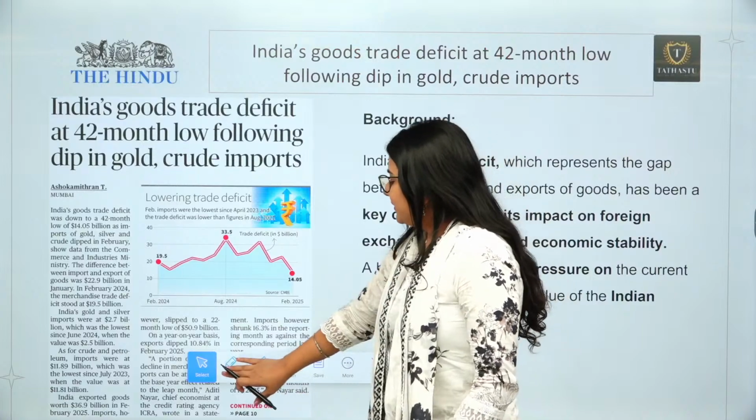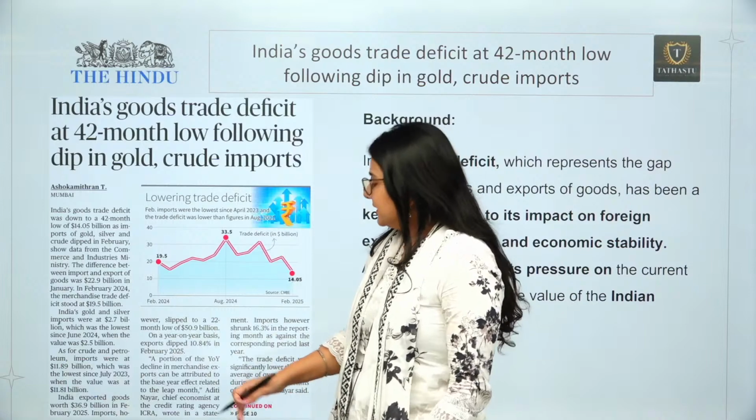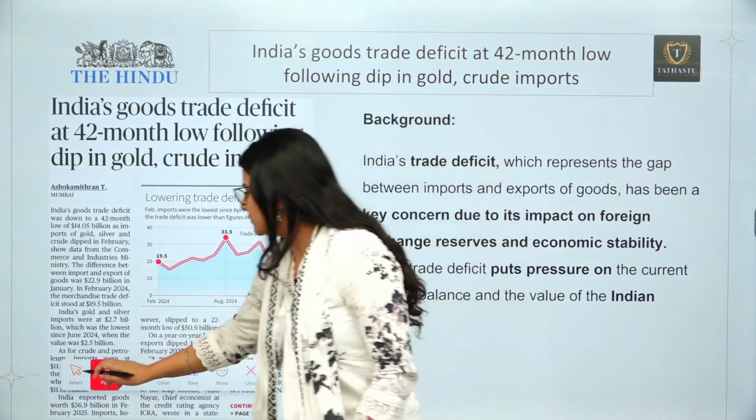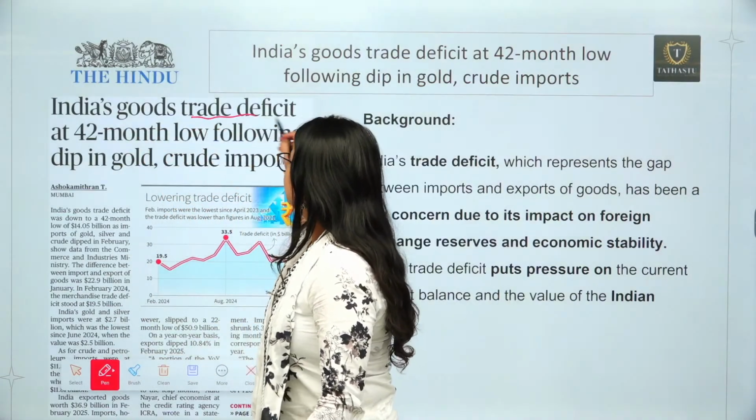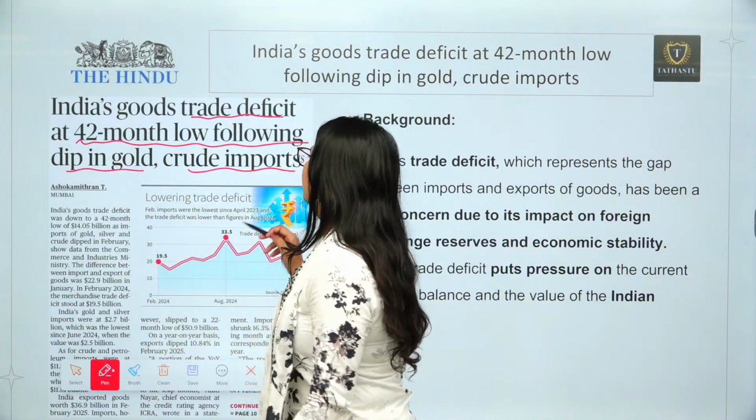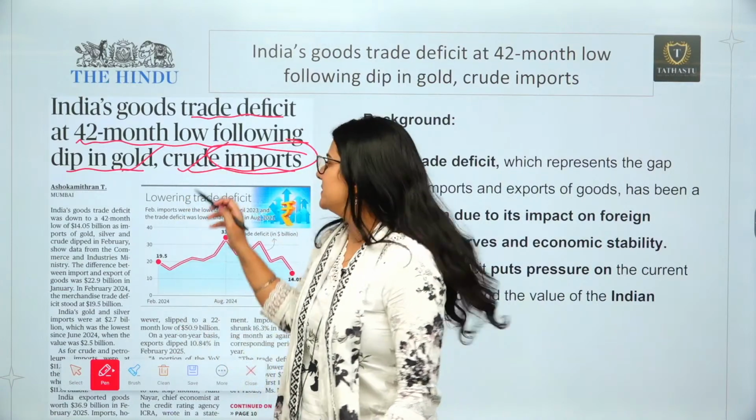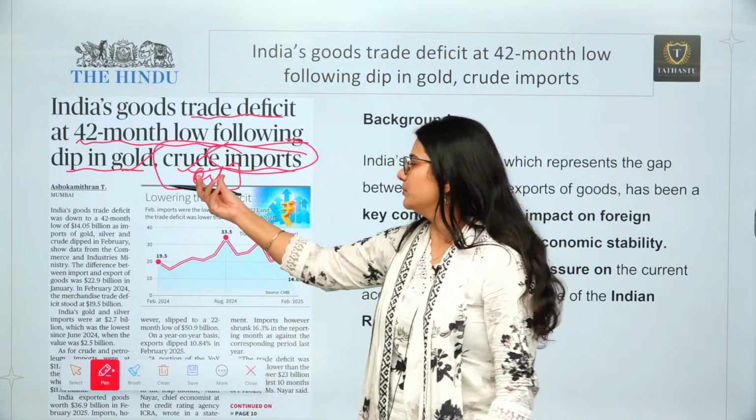So let's come to our first article, which is kind of good news: Indian goods trade deficit. First of all, you need to understand it's a goods trade deficit. Trade deficit at a 42-month low following a dip in gold and crude imports. We all know about gold and crude oil; the petroleum is being made from the crude oil only.